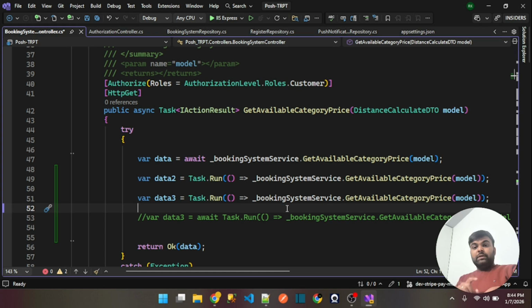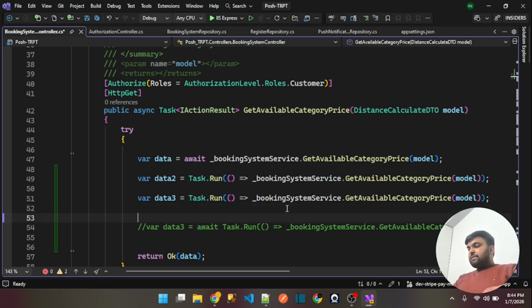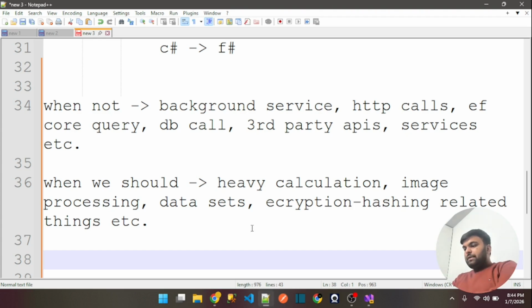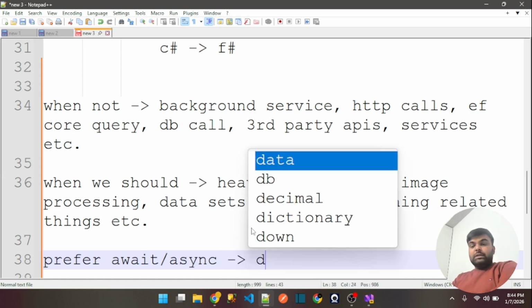Now there is a golden rule that you need to remember here. The first rule we are discussing is that you should always prefer await and async. In what scenarios do you use async await?